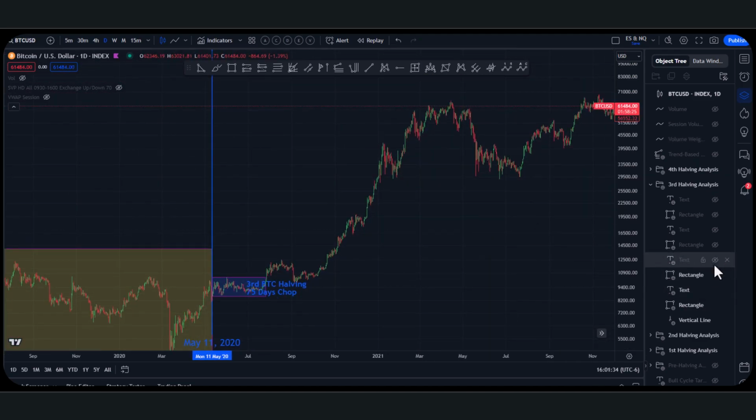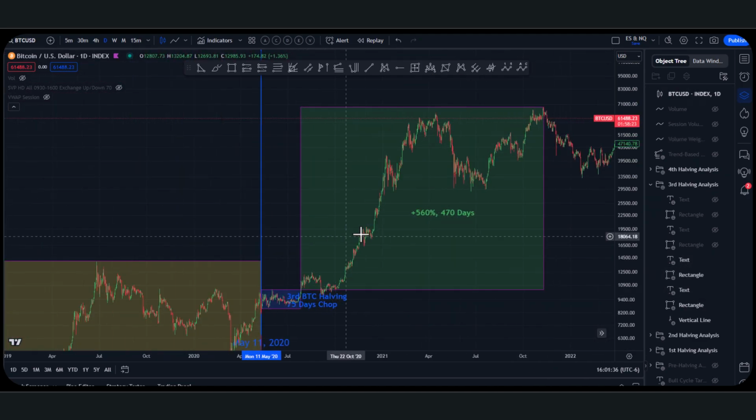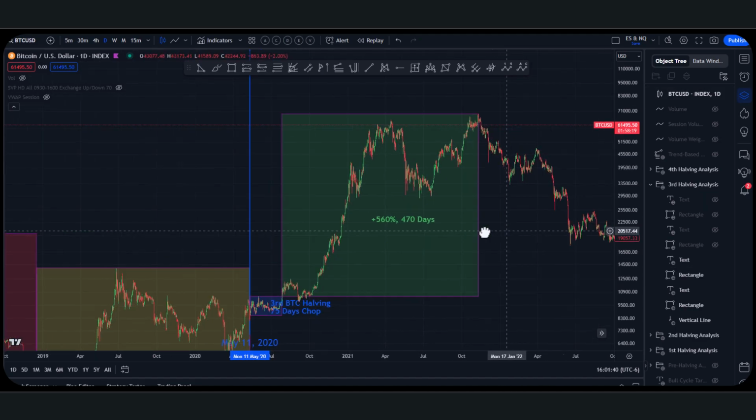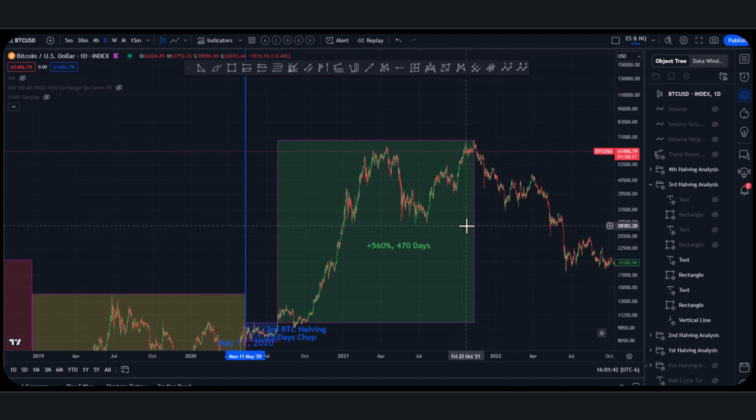Okay. Here we go. Last bull market, right? So this was the previous bull cycle that a lot of people know and love. This is actually around the time where I got in. It was probably right here when I got into the meme coin stuff, so kind of towards the tail end of last bull cycle.